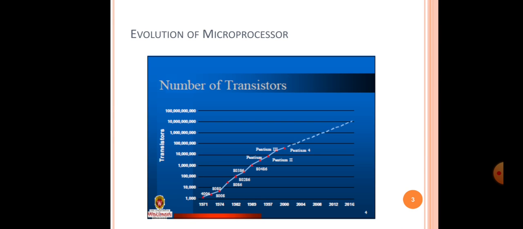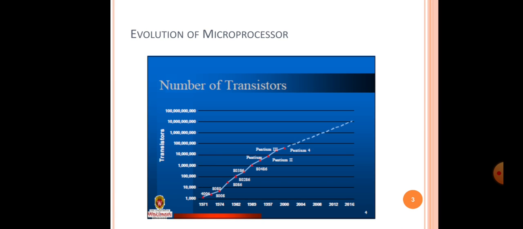After that they came with the 8008. Then came the 8085, which was used earlier, around 1974, or you can say 1982. Afterward came the 8086. This 8086 is what we are going to learn in this subject.